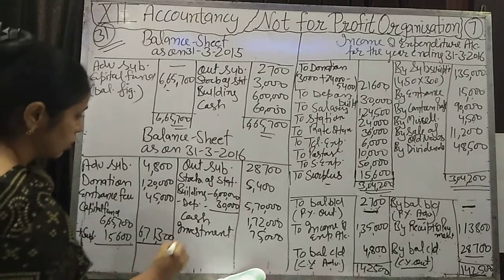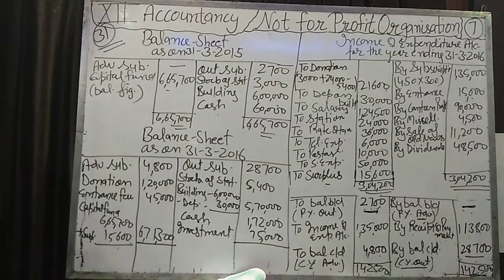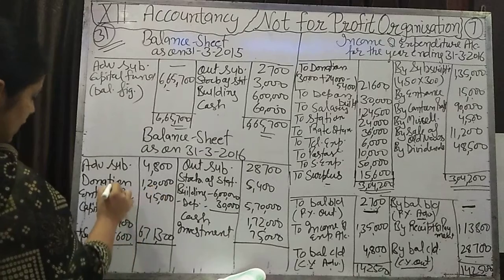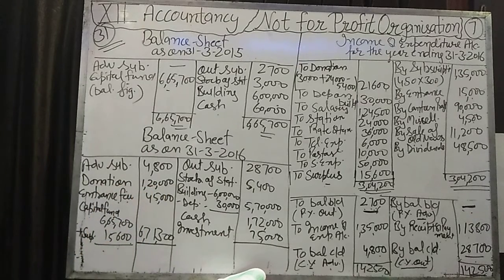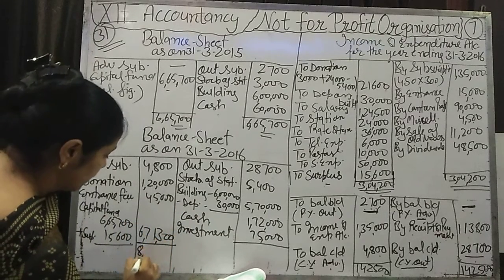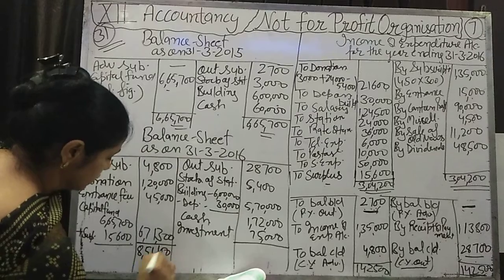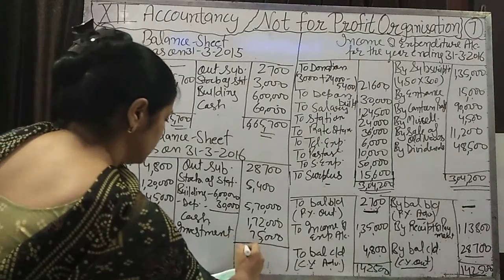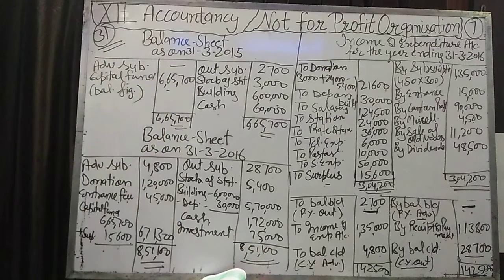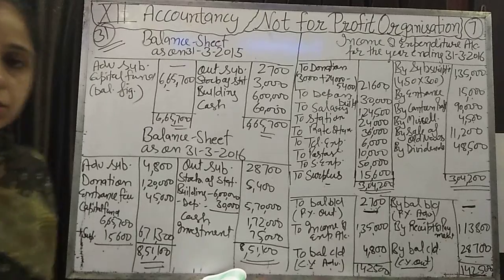Now the total of both sides should be equal. You can capitalize the entrance fees and the donation and add them to the capital fund also. You can add this to the capital fund or write it separately. Okay, clear? Now the total of both sides will be 8,51,100. If the total of both sides is equal, it means your question is correct. If there is a difference, then you will find your mistake.